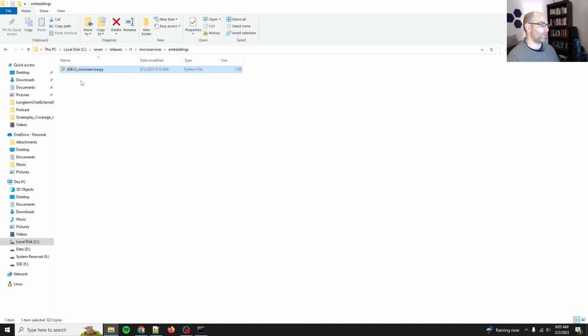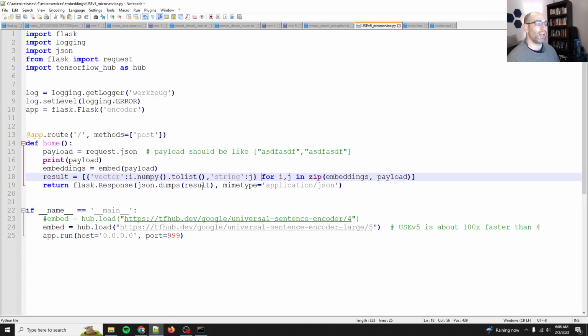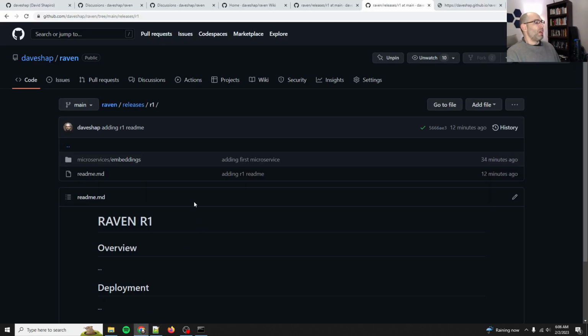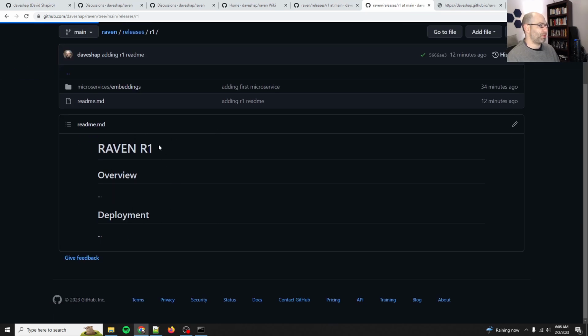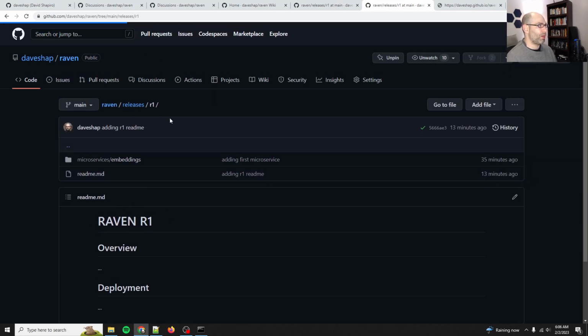So this is the very first microservice. And when I say microservice, I mean it's more like a nano service because this is 25 lines of code. We want Raven to be super lightweight, super simple. This is an open source community edition, so we're going to keep it as simple as possible, and the complexity will emerge from the architecture and the way that it is organized. Okay, so that is how the repo is organized. You can see it all here. You can see I've got just a placeholder for Raven release 1.